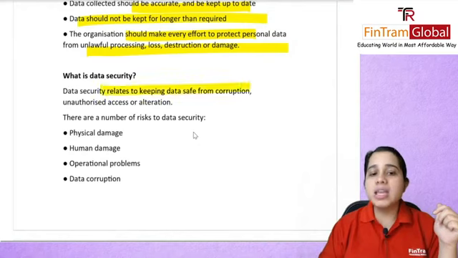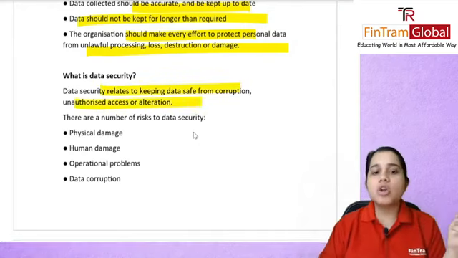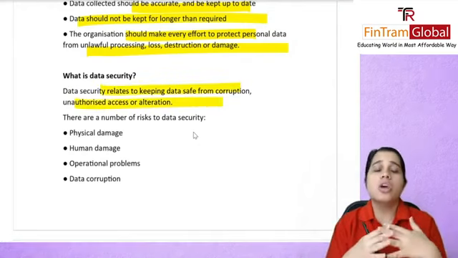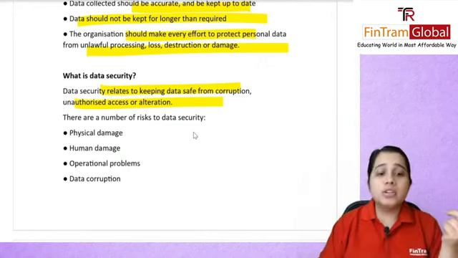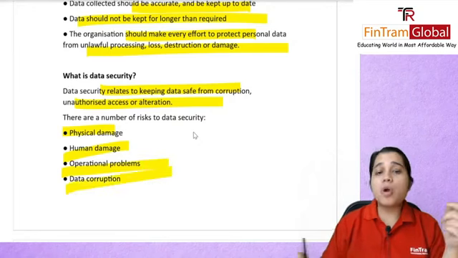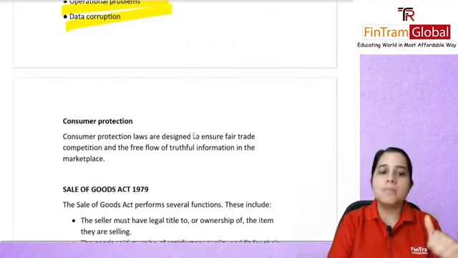What is data security? Basically, how you can keep this data safe from any corruption or unauthorized access. So there are various sorts of risks to your data security. You have your physical risk, you have your human damage, operational problems, and of course there's data corruption.